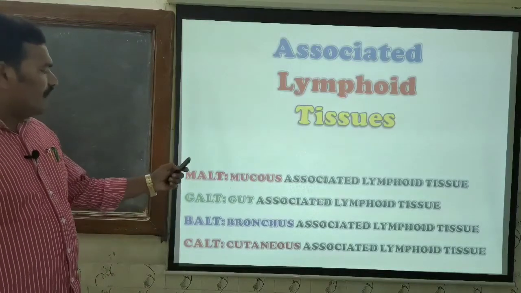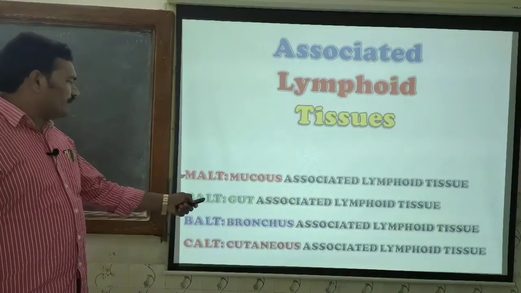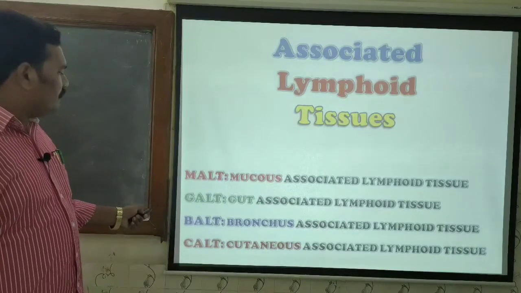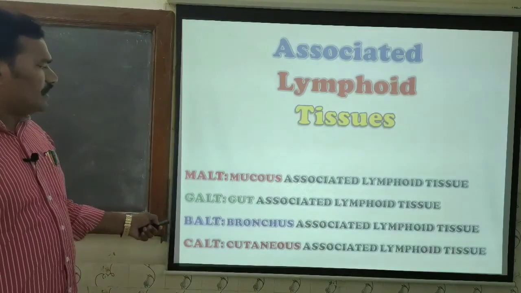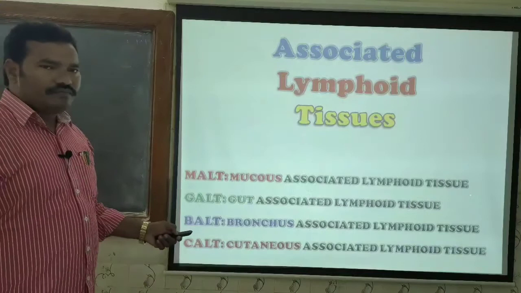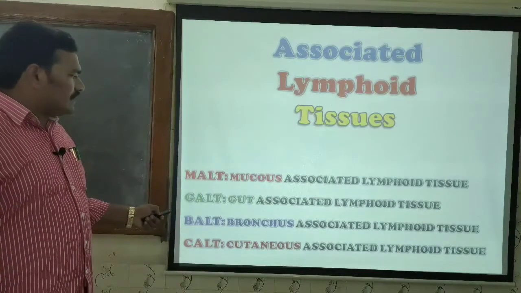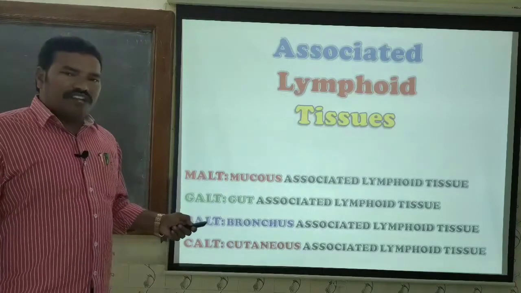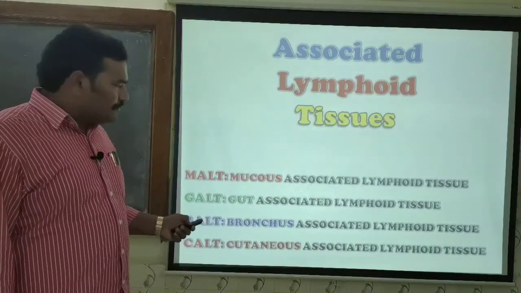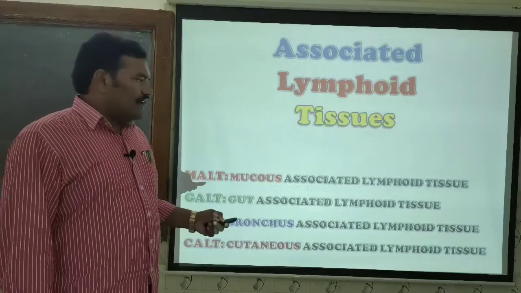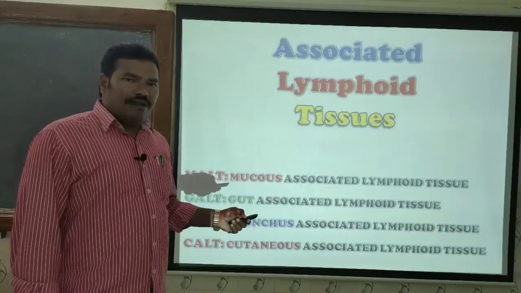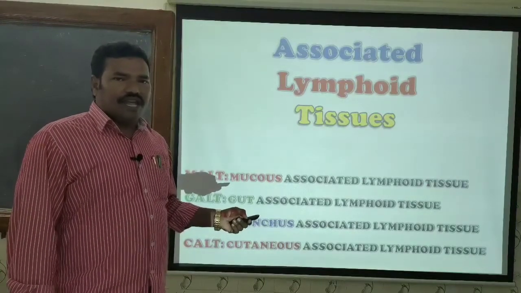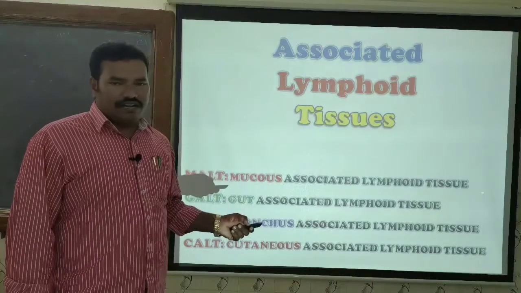Now here we will see various kinds of lymphoid tissues, where we will observe the MALT, mucus associated lymphoid tissues. Mucus associated lymphoid tissues are present all over the body in various systems like the respiratory system, circulatory system, alimentary canal, that is the digestive system, and also some of the visceral organs.